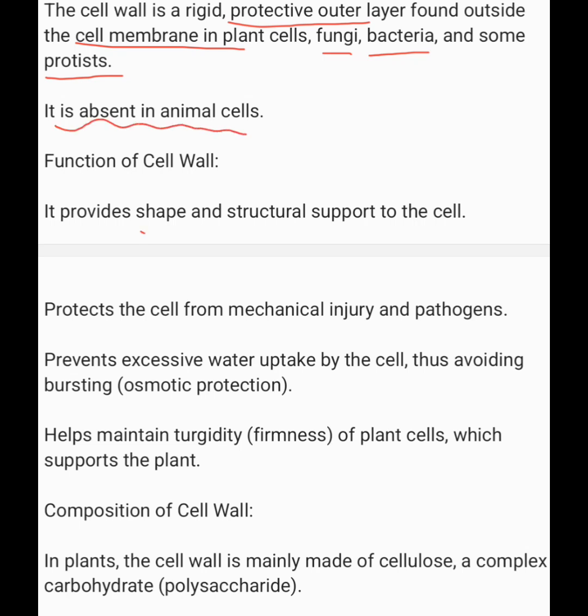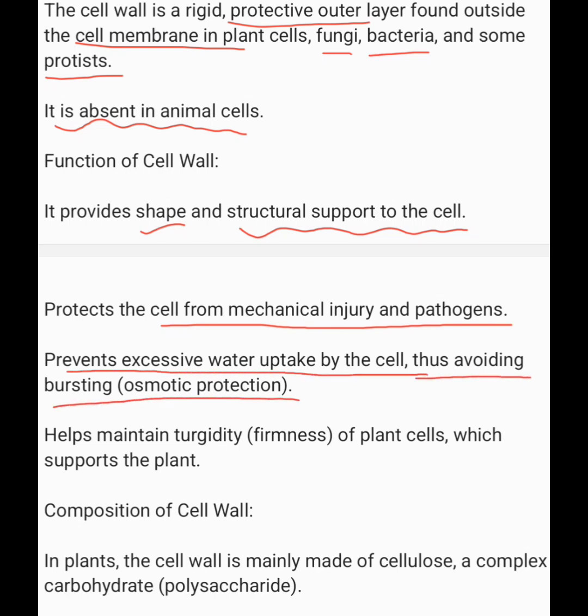The cell wall gives shape and structural support to the cell, protects the cell from mechanical injuries and pathogens, and prevents excessive water uptake by the cell, thus avoiding bursting. This is known as osmotic protection. It also helps maintain turgidity of the plant cell, which supports the plant.